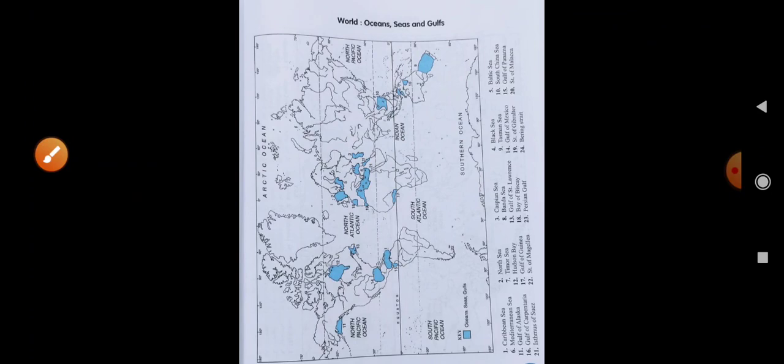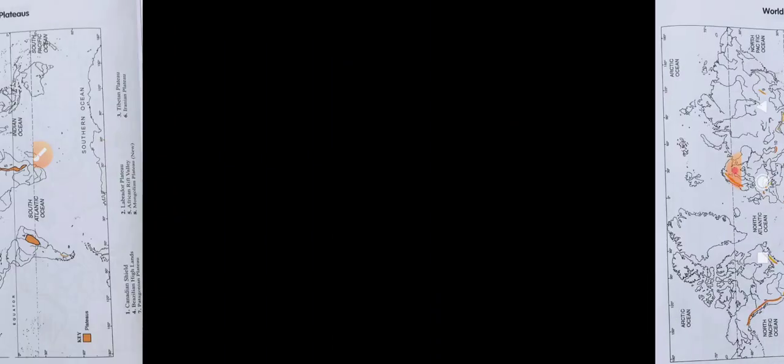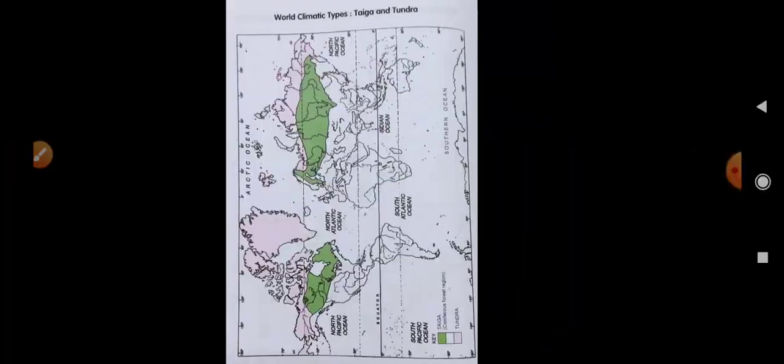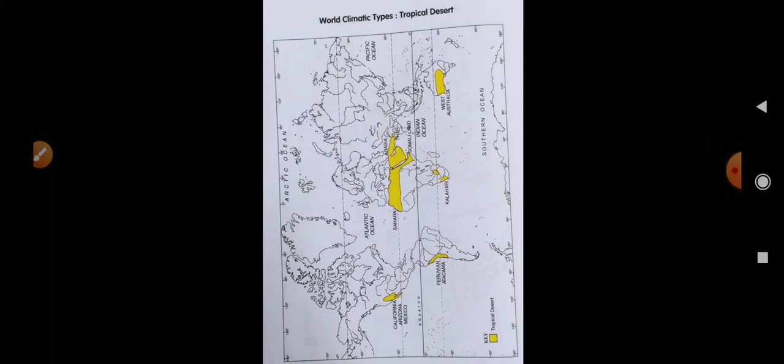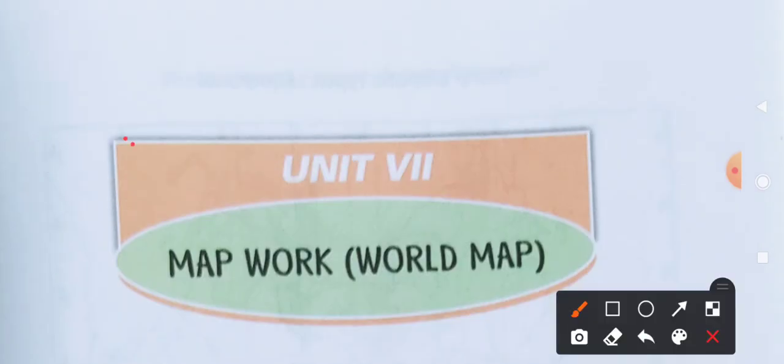Next time I will discuss the oceans, seas and gulfs in detail, rivers, mountains, plateaus, and I will also explain how you do the map work. So this is all about the map, which you have to do very carefully and sincerely, because it will be helpful for your final examination, as you will get 10 marks, and it will also be helpful for understanding all the chapters. Thank you so much.